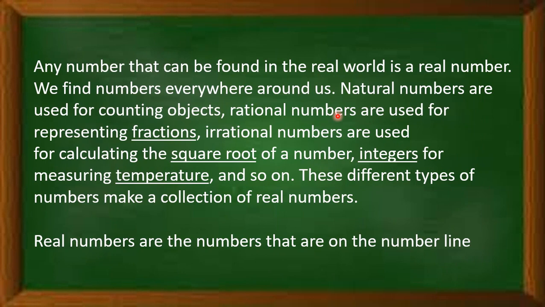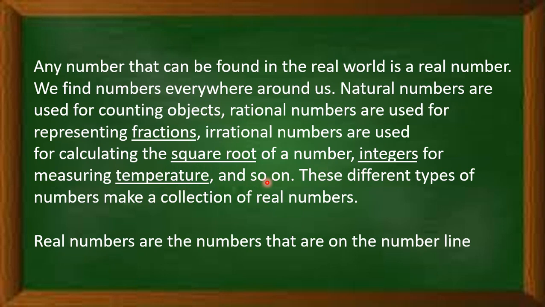Now, when we combine all these numbers, any number that can be found in the real world is a real number. We find numbers everywhere around us. Natural numbers are used for counting objects, rational numbers for representing fractions, irrational numbers for calculating square roots, and integers for measuring temperature, height and so on.